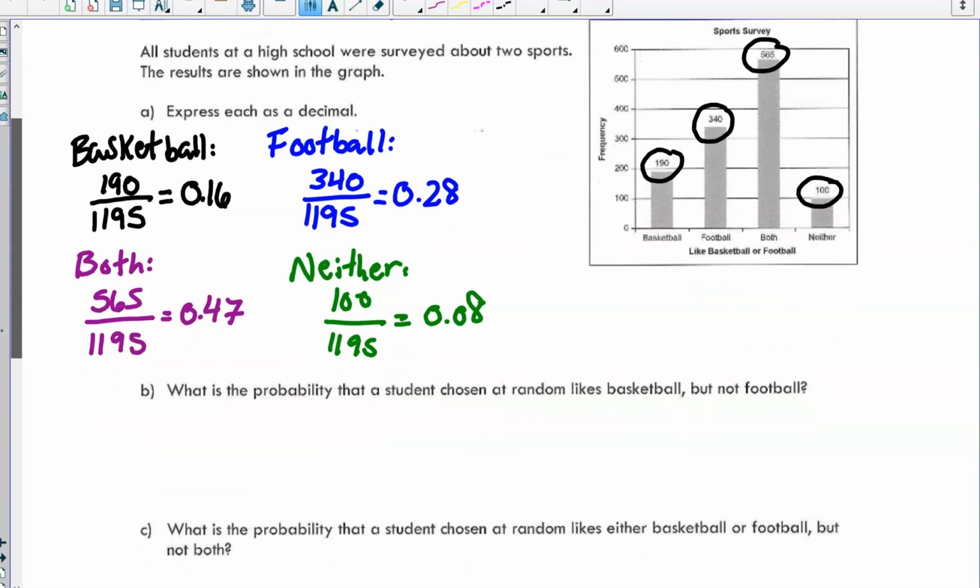Okay, what's the probability that a student chosen at random likes basketball but not football? Okay, so we're going to figure out the probability that they like basketball.